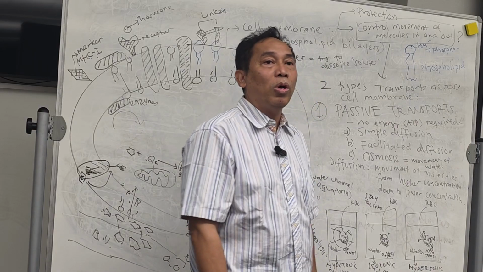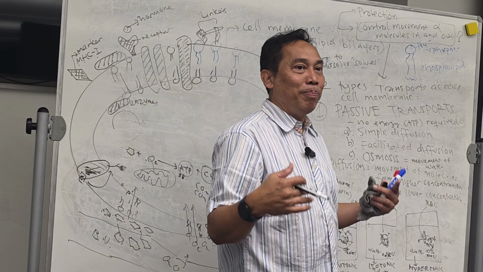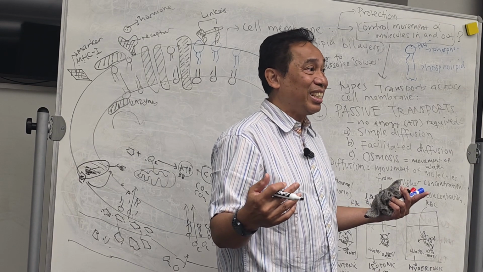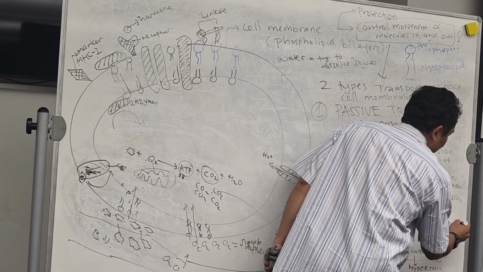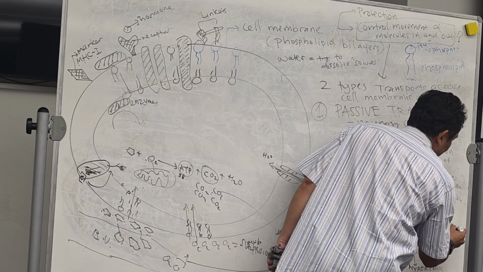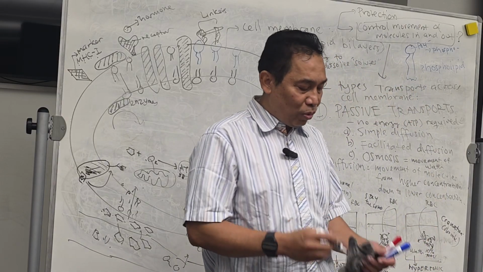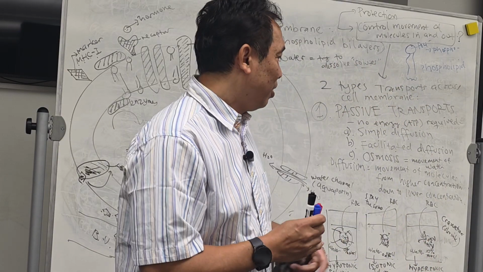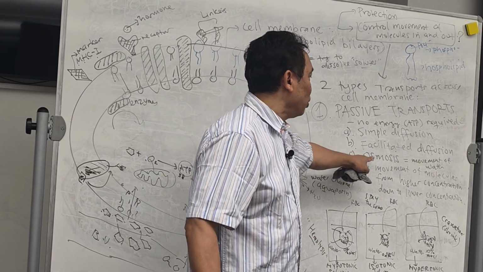Now what happens to the cell? Smaller or bigger? Smaller, shrink. It's shrinking. That shrinking is called crenation. The red blood cell will be shrinking, and that is called crenation. That's what happens with osmosis.